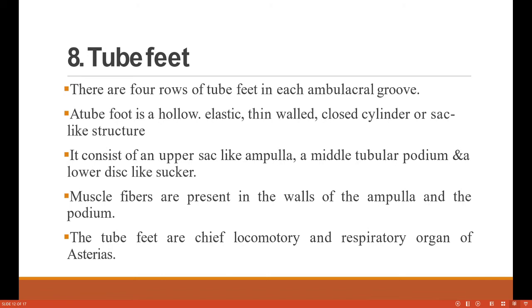The main respiration, the ring tree, आपण काल बघितली होती की there is a presence of ring tree. The ring tree is present on the tube feet of Asterias, and these tube feet are the main or chief locomotory and respiratory organs of Asterias.